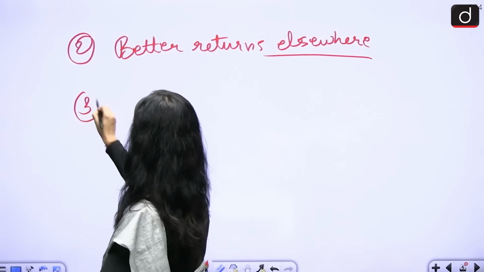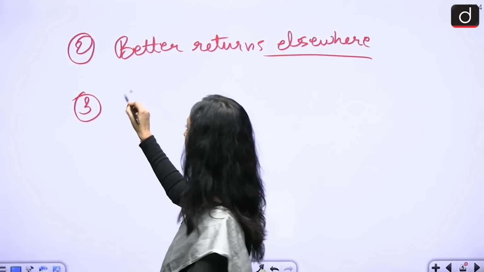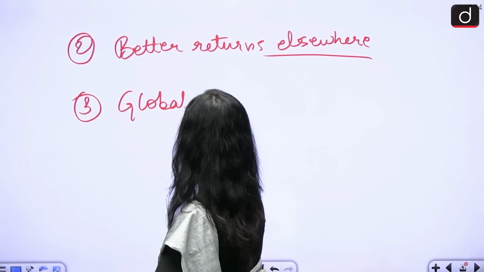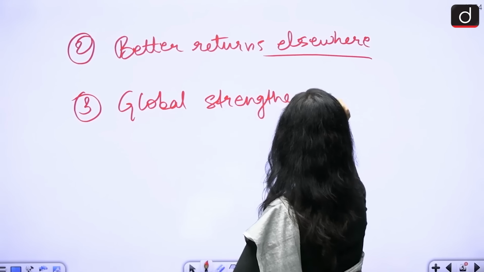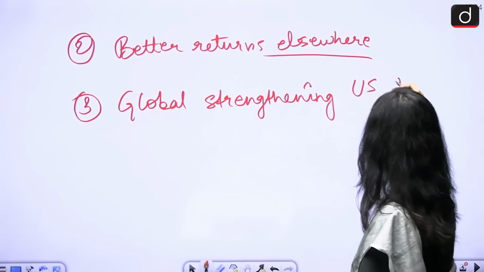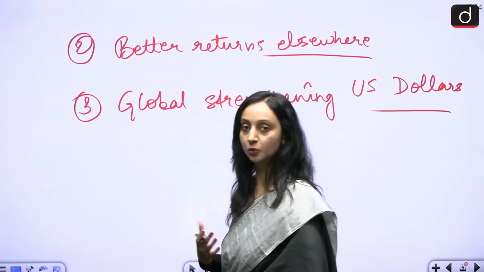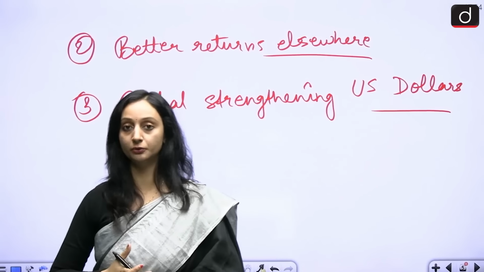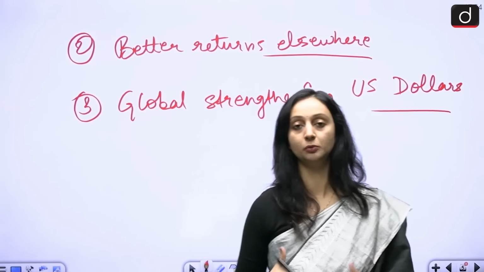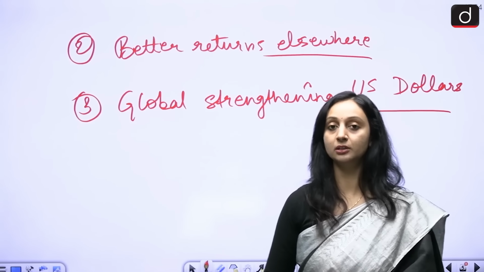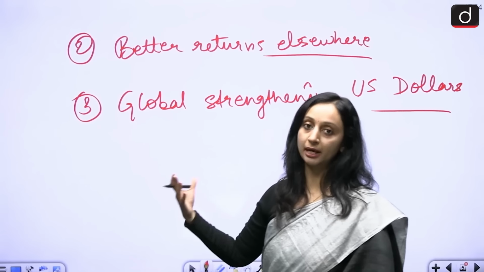And globally also, now not just in the Indian market, but globally also, the US dollar has strengthened. There is a global strengthening of US dollars. So it has been performing good in almost every market. Rupee has not been performing that good. So naturally, there is going to be a relative difference over here. And because of this also, we see that our rupee has depreciated in performance in comparison to the dollars.